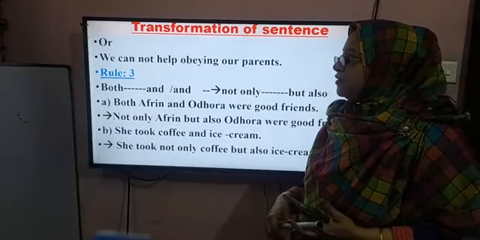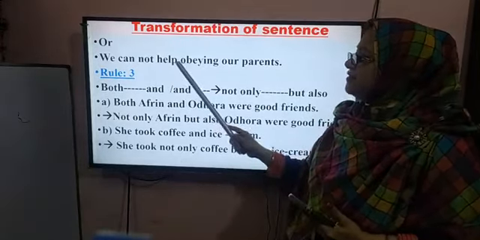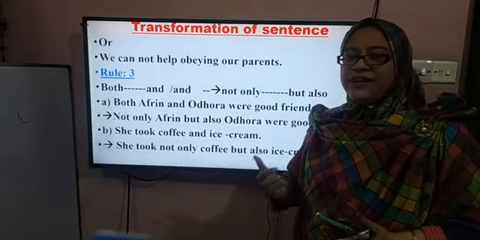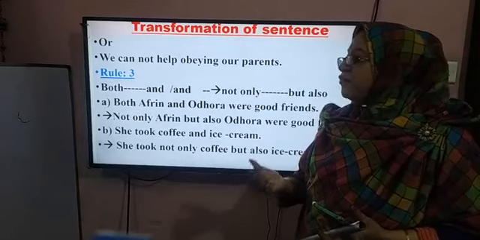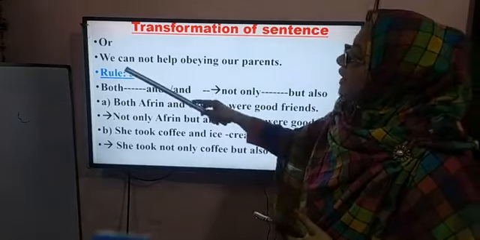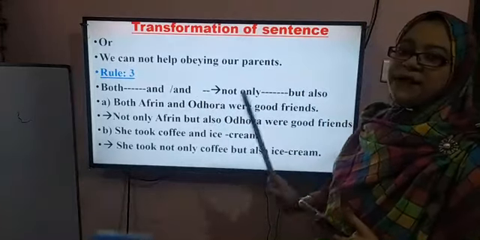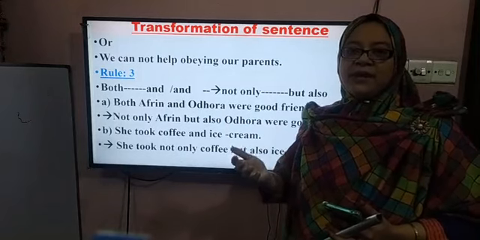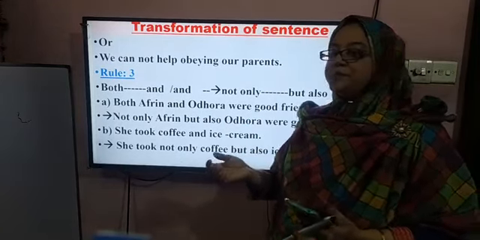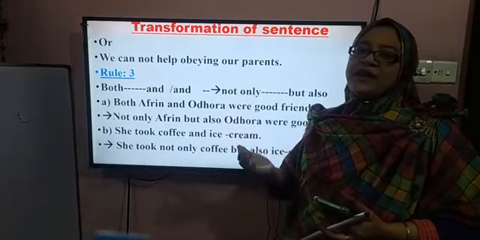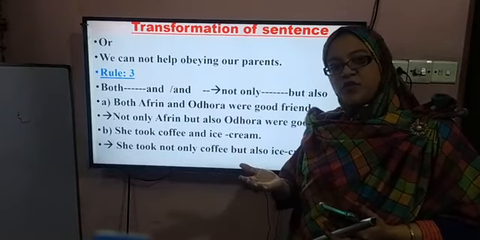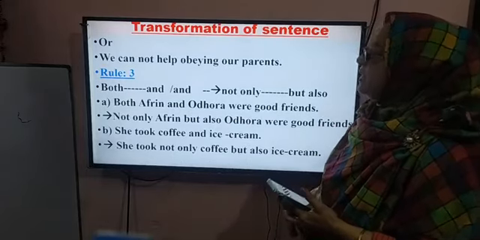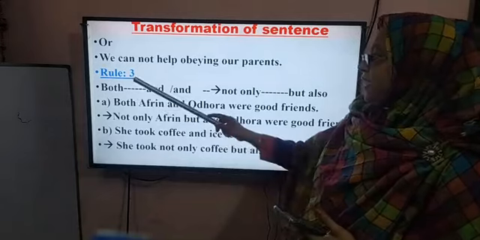If you find negative sentences like these and you turn them into affirmative sentences, what will you do? You only write we must obey our parents. This is called vice versa. That means from affirmative to negative, and if you can understand this rule, you can also turn it from negative to affirmative. Okay. So dear students, now we go to rule number 3.